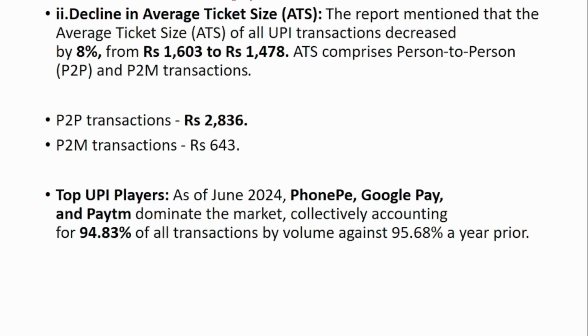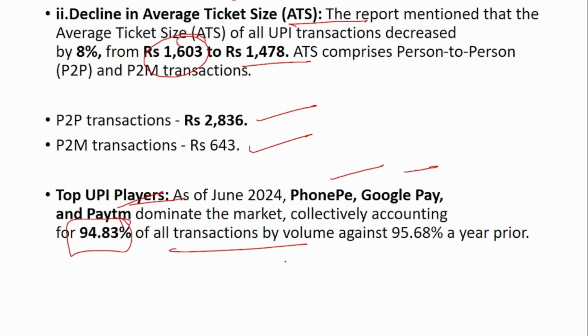Next is the decline in average ticket size. The average per UPI transaction has decreased from 1603 to 1478. In case of P2P, that is person to person transaction, it is around 2836, and person to merchant transaction is around 643. The top UPI players are PhonePe, Google Pay and Paytm. Together, they account for 94.83% of all transactions on a volume basis.